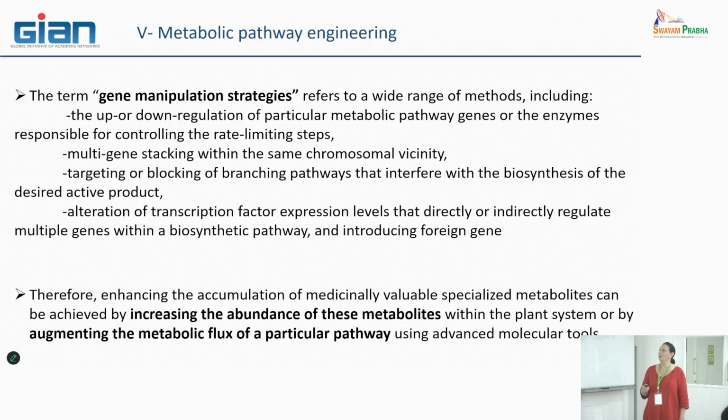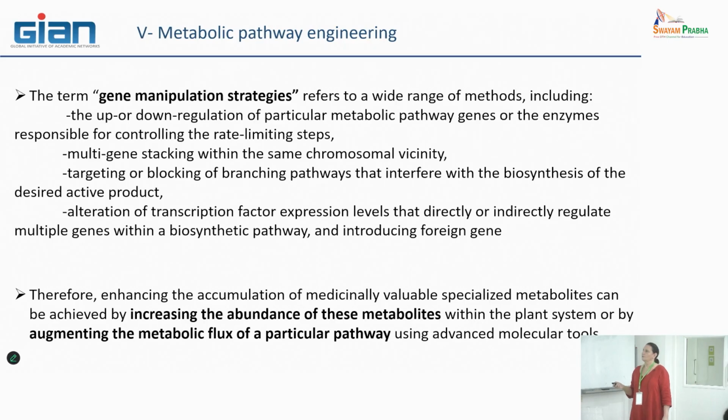Under the term of gene manipulation strategy, I say to you, it refers to a wide range of methodology, and we can classify this methodology in four types of strategy, four types of terms.